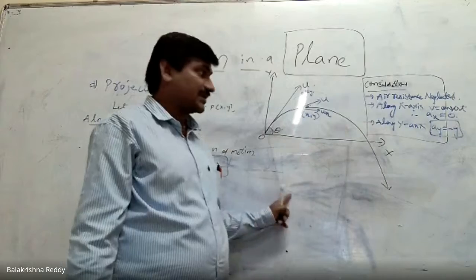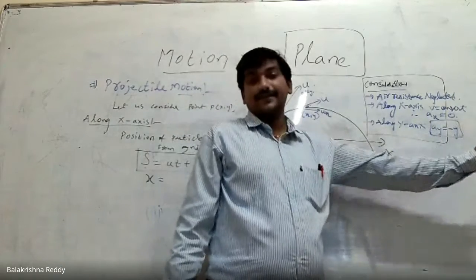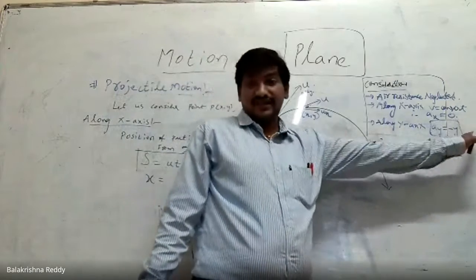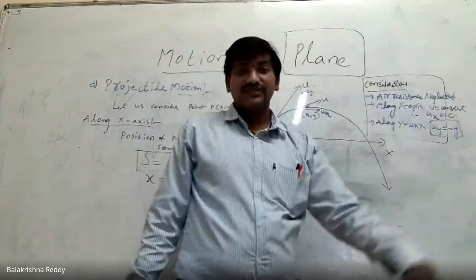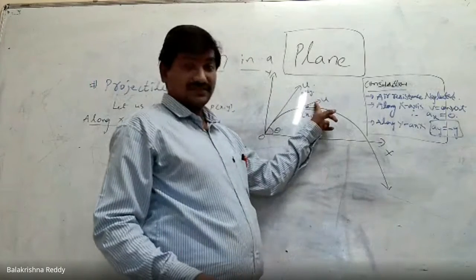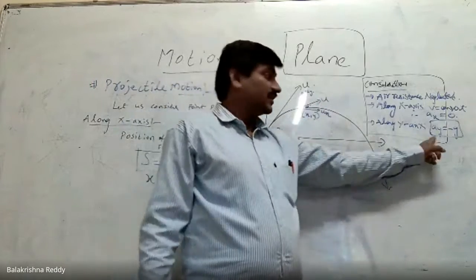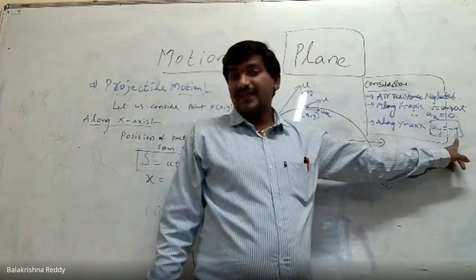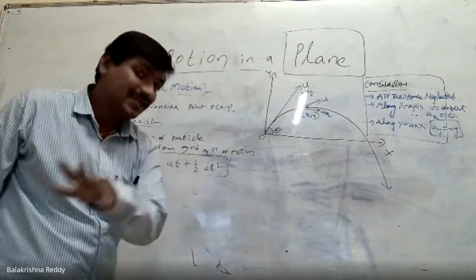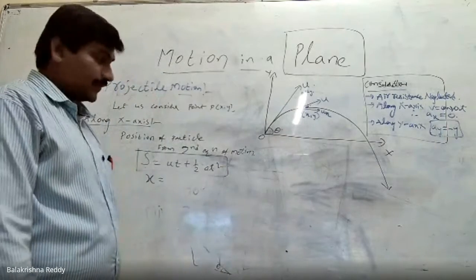Otherwise, people will have confusion in this case: while it is coming towards the ground, is it positive? With respect to the displacement of a projectile motion, here we are taking the vertical axis as negative. Means along the vertical axis, acceleration is changing here. We are showing that.